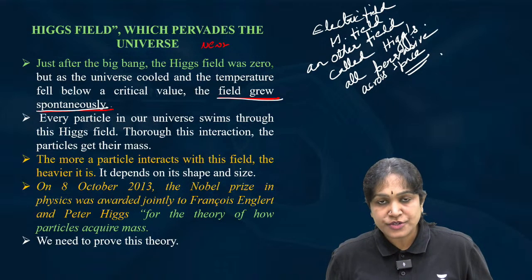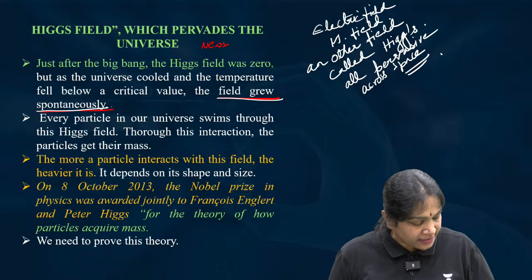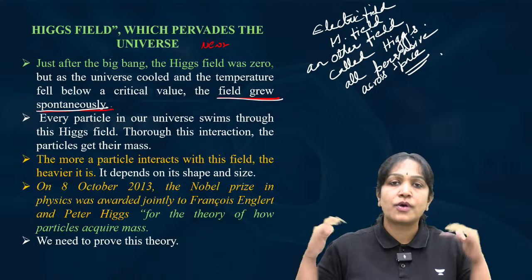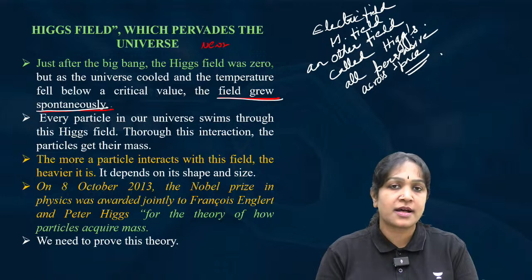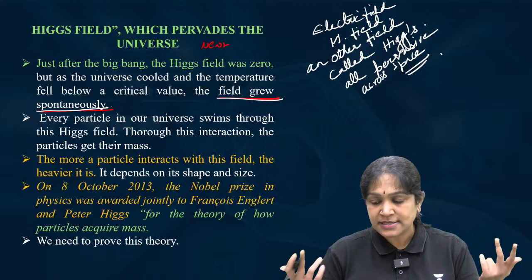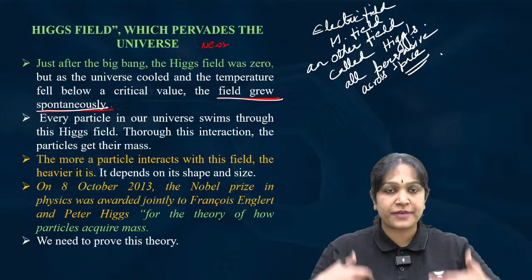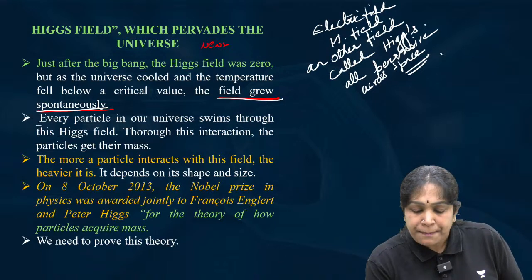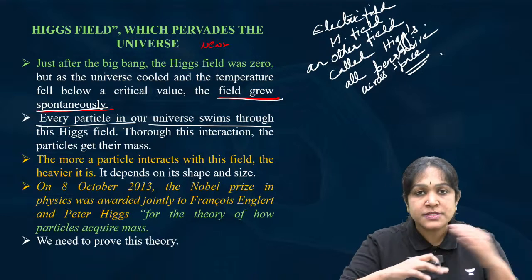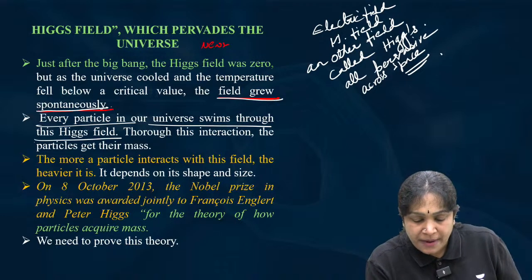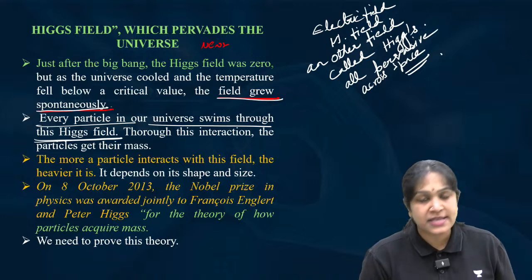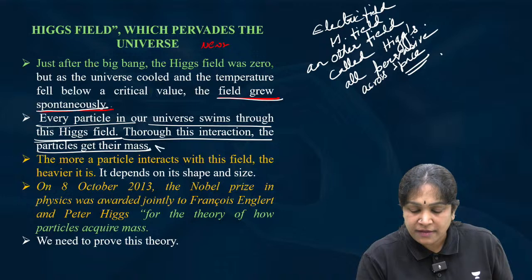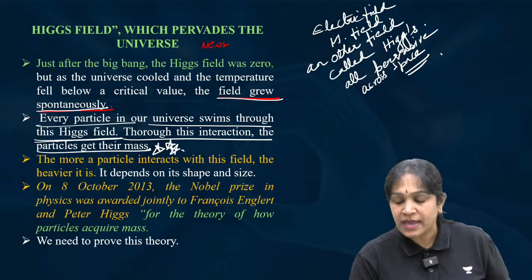Just like we have electric field and magnetic field, we have another field called the Higgs field. This Higgs field is all across space. All the stars, planets, satellites, everything is in the Higgs field. For example, I am right now standing in the Higgs field. Every particle in the universe swims through the Higgs field. Through this interaction, the particle gets mass. Very, very important point.